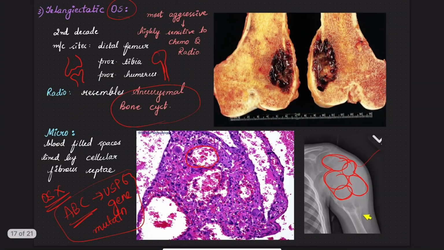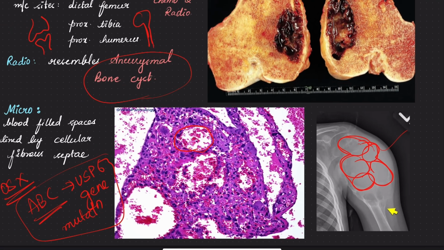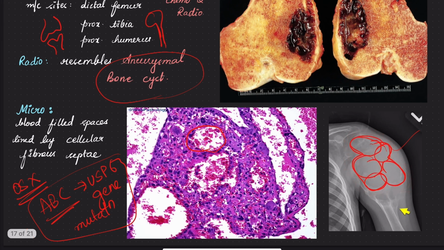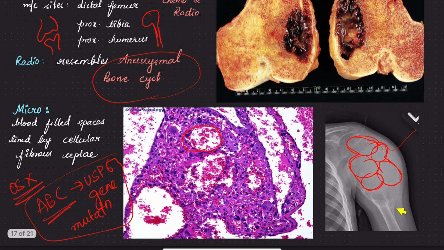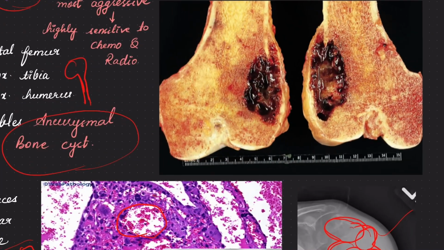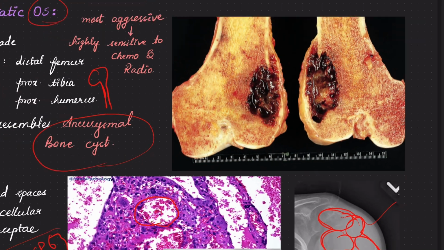Telangiectatic means something to do with blood vessels or bleeding, so it is the most aggressive and sensitive to chemo and radiotherapy. It resembles an aneurysmal bone cyst. Radiologically and microscopically, it gives you this multiloculated soap bubble appearance. In the microscopy there are numerous cysts filled with blood, and the intervening stroma contains the neoplastic cells. Gross image also shows you large areas of hemorrhage.